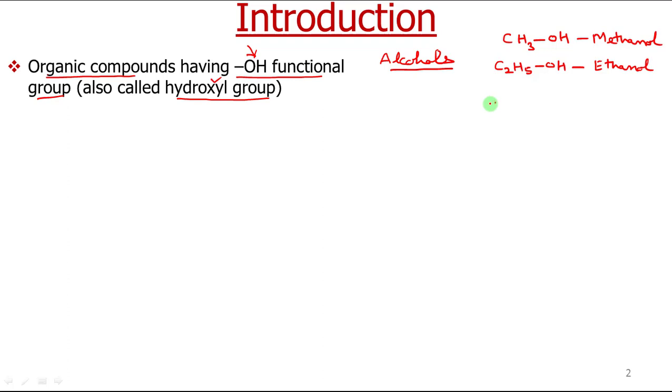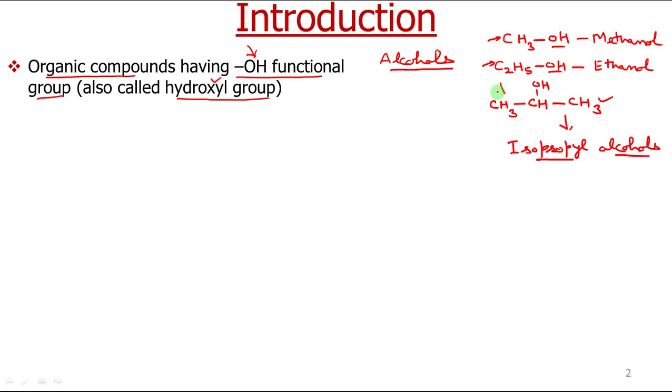Next you can write CH3CHOHCH3. The common name for this alcohol is isopropyl alcohol.